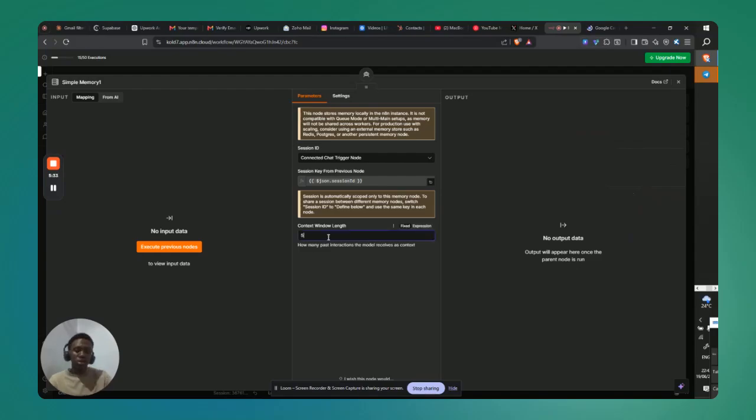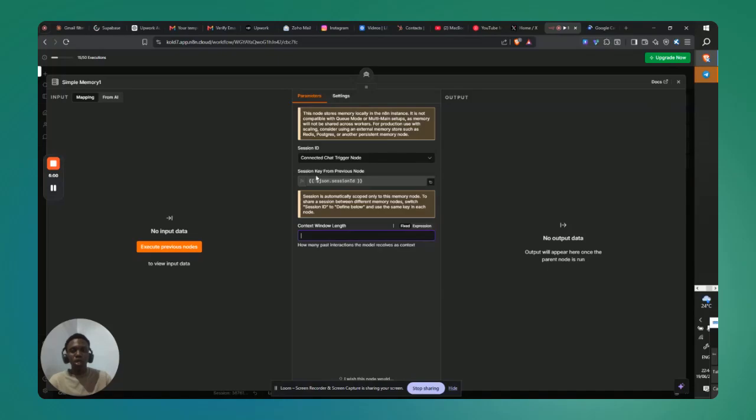The context window length is just the number of conversations it should save. Basically, the number of conversations the AI agent can reference. So if you make it five, it's going to be able to reference the last five chats from the user. Let's say you make the window length 20 or whatever. For me, I went with 10 and I input that as well.